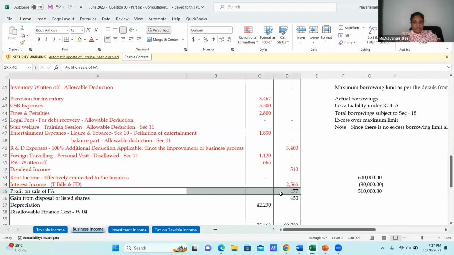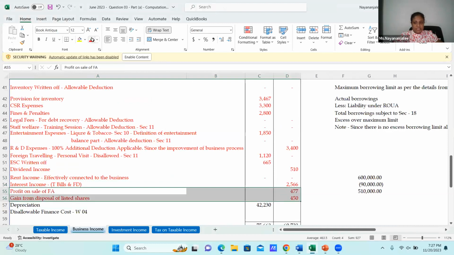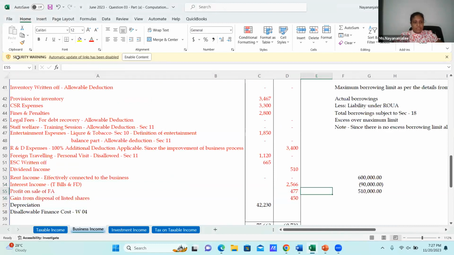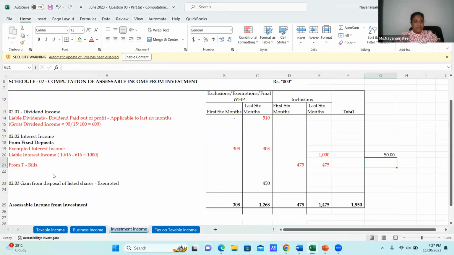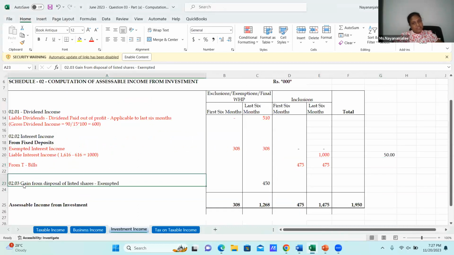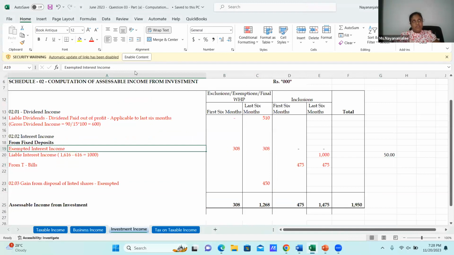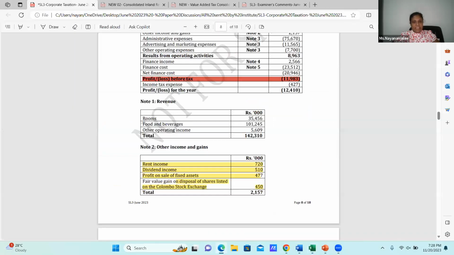Both I have removed from the business income, and I need to come to investment income, gain from disposal of listed shares. Since it is exempted and I don't have any information on which period, I have taken it for a second period, under the exemption in the third schedule, subparagraph H, if not mistaken. Then all other income and gains are completed.